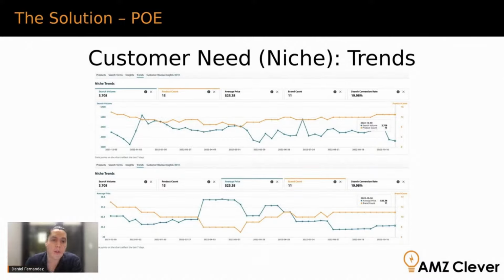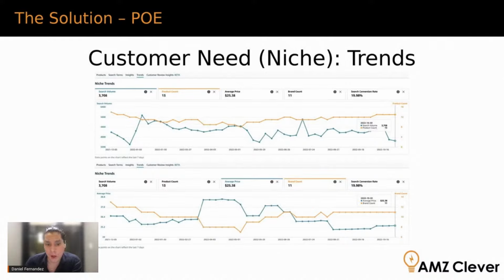And then we also have the product count, and in terms of product count, it's kind of gone down and then gone back up a little bit, but it's been flat for the last few weeks, and that is again a little bit of indication of consolidation. There's no new products jumping in.